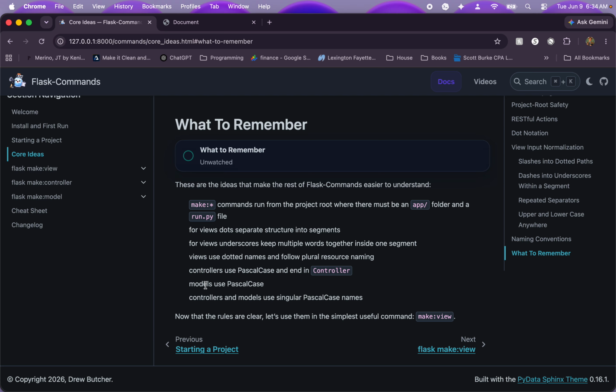Controllers and models use PascalCase. Controllers always end with the word controller. And controllers and models are singular instead of plural.